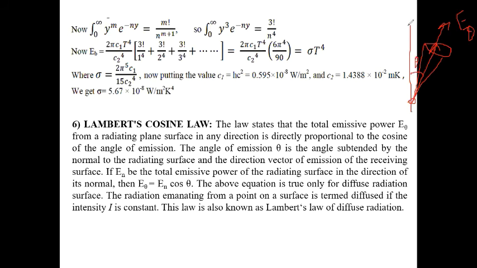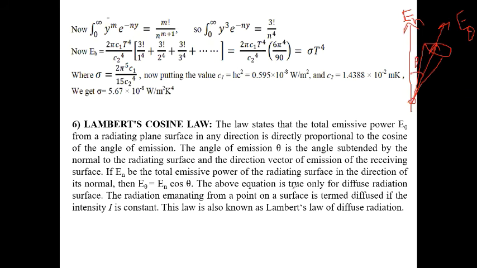Meaning, if the radiation in the normal direction is En, then we can write En equals E theta cos theta, so E theta equals En cos theta. Similar to the previous one, when the normal direction, basically this is a projection we take. These two components, one is cos theta, one is sin theta basically. So we find E theta equals En cos theta.